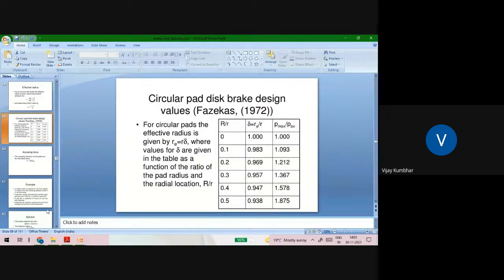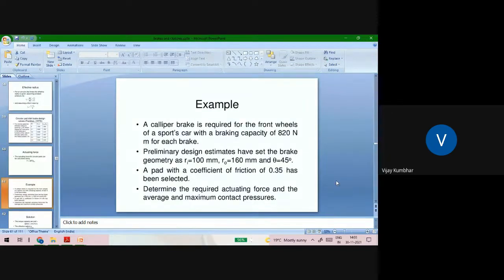Let us see an example. The caliper brake is required for the front wheels of a sports car with a braking capacity of 820 Newton meter for each brake. Preliminary design estimates have set the brake geometry: Ri = 100 mm, Ro = 160 mm, and θ = 45 degree. A pad with a coefficient of friction of about 0.35 has been selected.